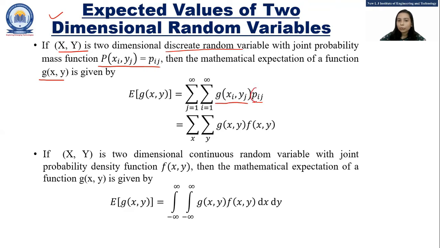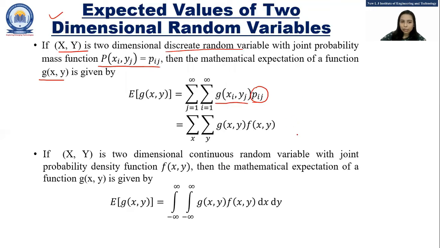Now we know that this pij is nothing but f(x, y). So in more general, we can write sigma over x, summation over y, g(x, y) into f(x, y). So this is the expected value for the discrete random variable.